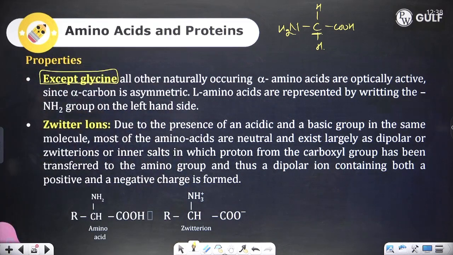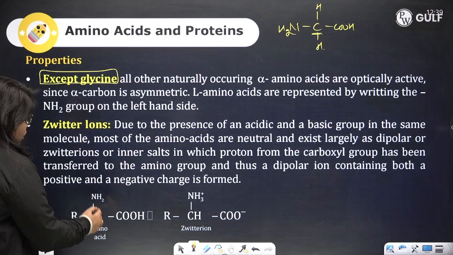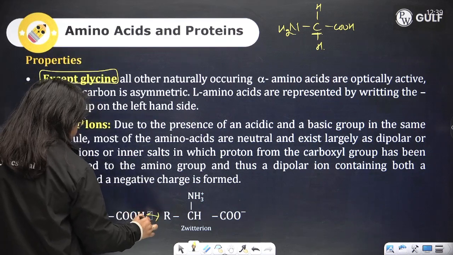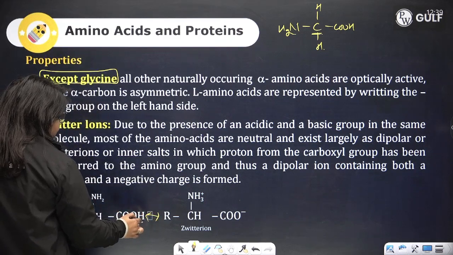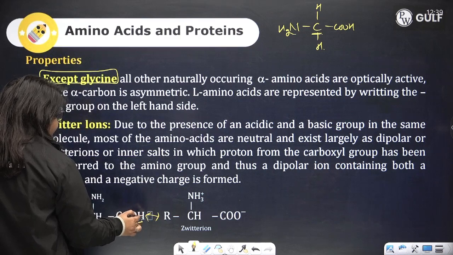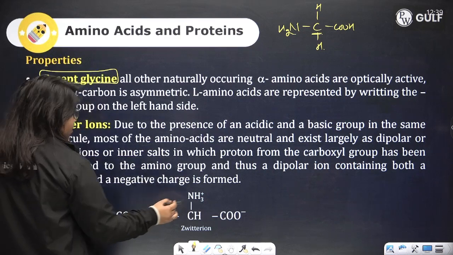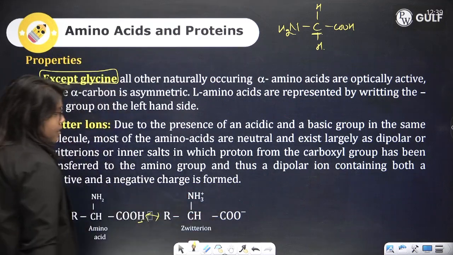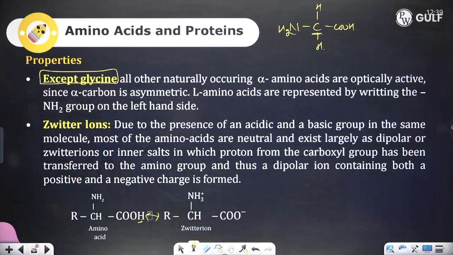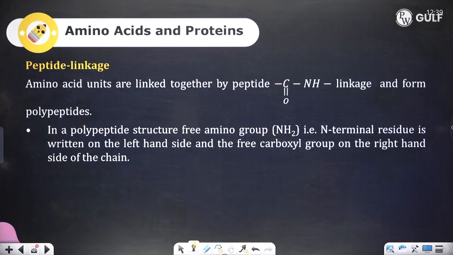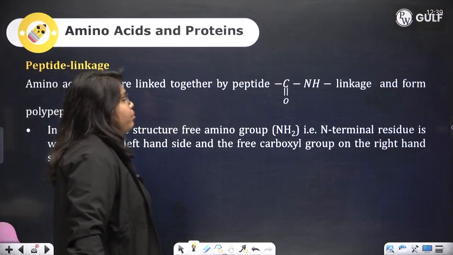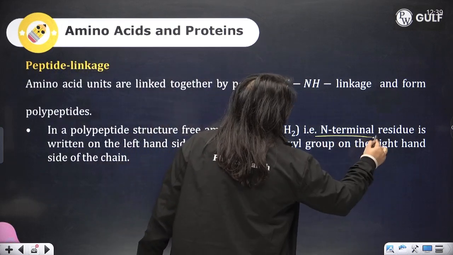When we talk about Zwitter ions, this NH2 and this H, there's a very high probability that the exchange can take place to give rise to NH3 plus and COO minus. This is nothing but the Zwitter ion. Now, how is the peptide linkage formed? The part where NH2 is present is known as N-terminal.